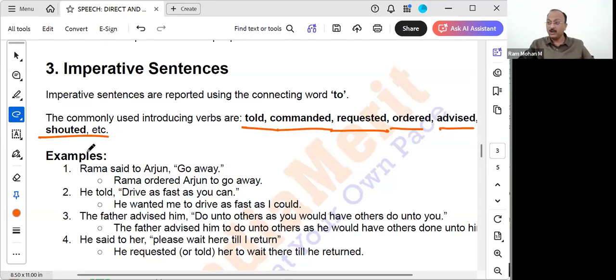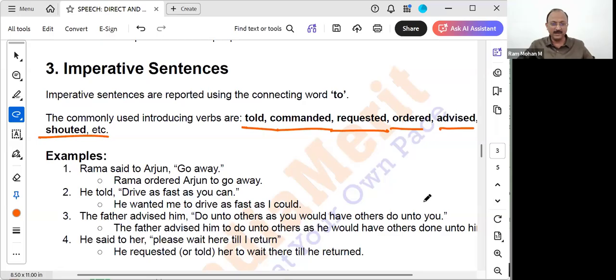Father shouted at the kid, "Don't touch that." Because he was about to touch that electrical iron. So what will the father do? Will he say, "Son, please don't touch that," will he say? Suddenly he will shout. Correct? No? So what will he say? Father shouted at the kid not to touch that iron box. Normally the sentence will be, father said to the kid, "Don't touch that." But when we use the reported form, father shouted at the kid to not touch that iron.